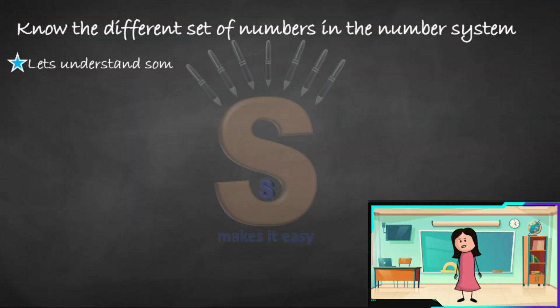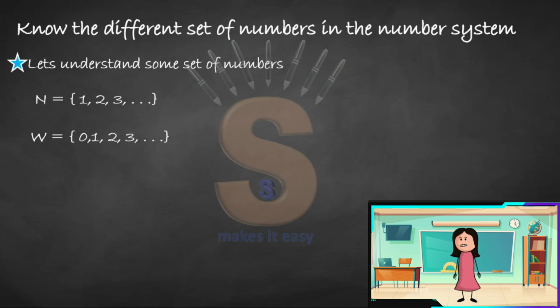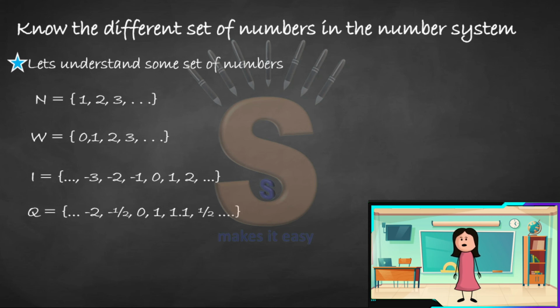So now let us understand some sets of numbers, like in the beginning what I said: natural numbers which are 1, 2, 3 and so on; whole numbers which start from 0 and go on till infinity; I which is integers, so we have the number line and its numbers; rational numbers which include negatives, positives, fractions, natural numbers, whole numbers, decimals; and real numbers include everything. It starts from the natural numbers, the whole numbers, integers, rational numbers, all that will be your real numbers, and it can go on and so forth.